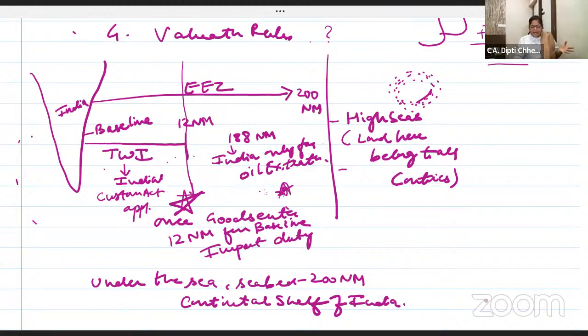So only for oil extraction and all this is India. Exclusive economic zone is 200 nautical miles in sea, and under the sea seabed, it is called continental shelf. Yes. Right. So in all the three ways, the roadways, that is the vehicle, waterways, vessel and aircraft, this is how you have to take India.